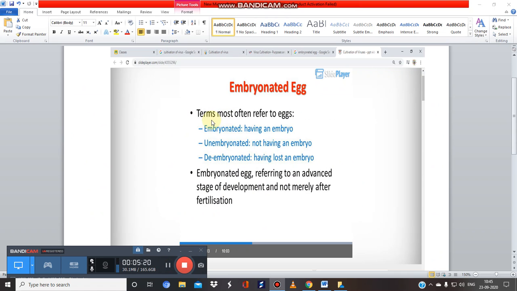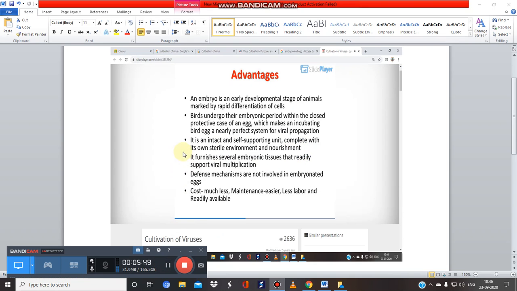See here, there are some terms used. You don't have to be confused by the embryonated egg terms. Embryonated eggs means having an embryo. Unembryonated means not having an embryo. And de-embryonated means having the embryo lost. The embryonated egg refers to an advanced stage of development and not merely the stage after fertilization. So see the advantages of using this embryonated egg. An embryo is an early developmental stage of animals which is marked by rapid differentiation of the cells.